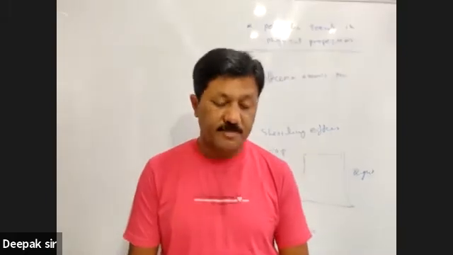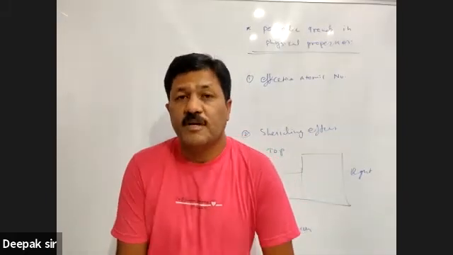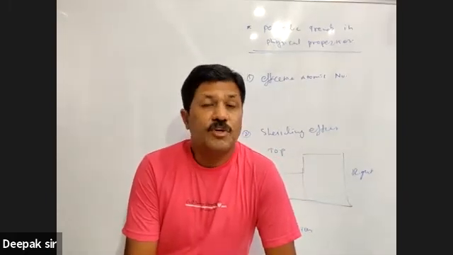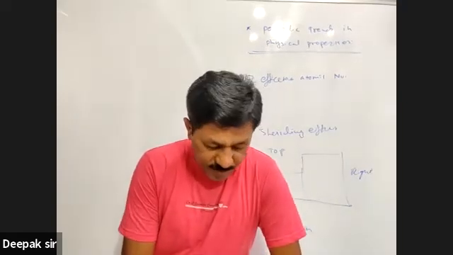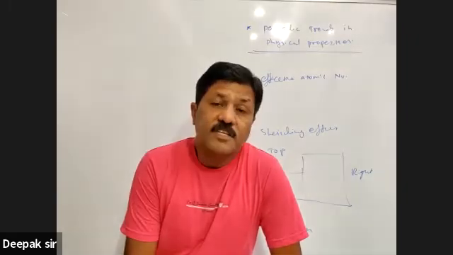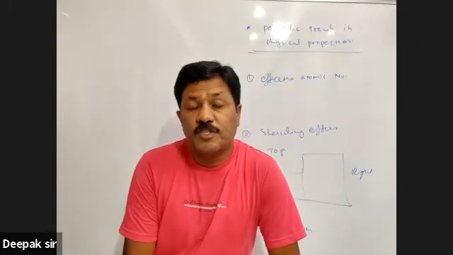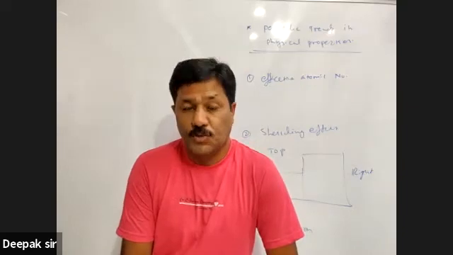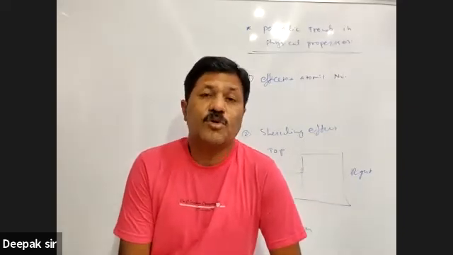आज की तारीख में हम ऐसा define करते हैं कि atomic number is nothing but the total number of protons present in the nucleus of an atom. Now, हम ये भी अच्छी तरह जानते हैं कि atomic number is always equal to the total number of protons present in the nucleus as well as equal to the total number of electrons.